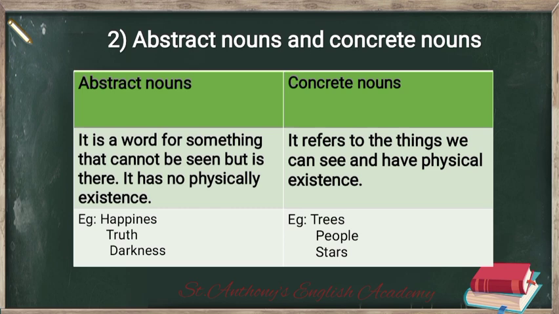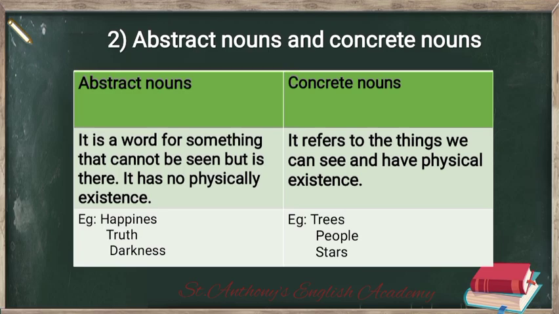So here we have few examples. There are trees, people, stars, chairs, boys, girls, everything we call them as concrete nouns. Hope you understood.